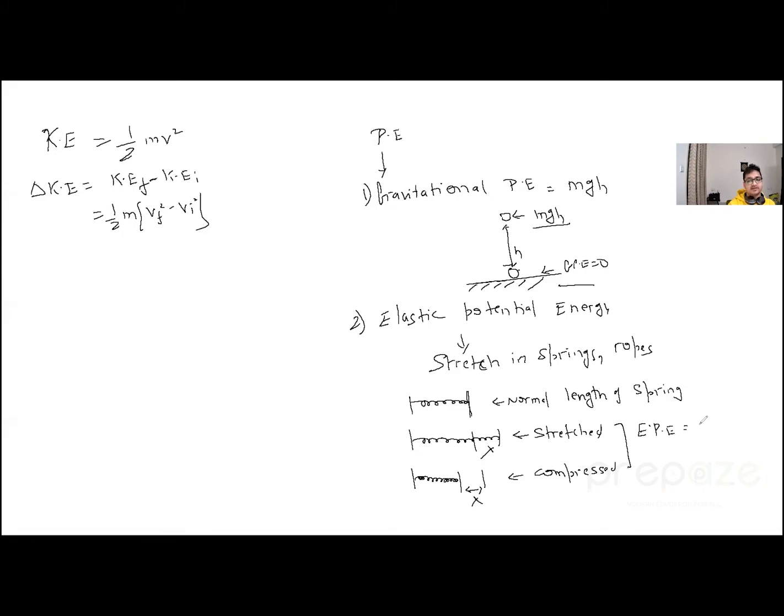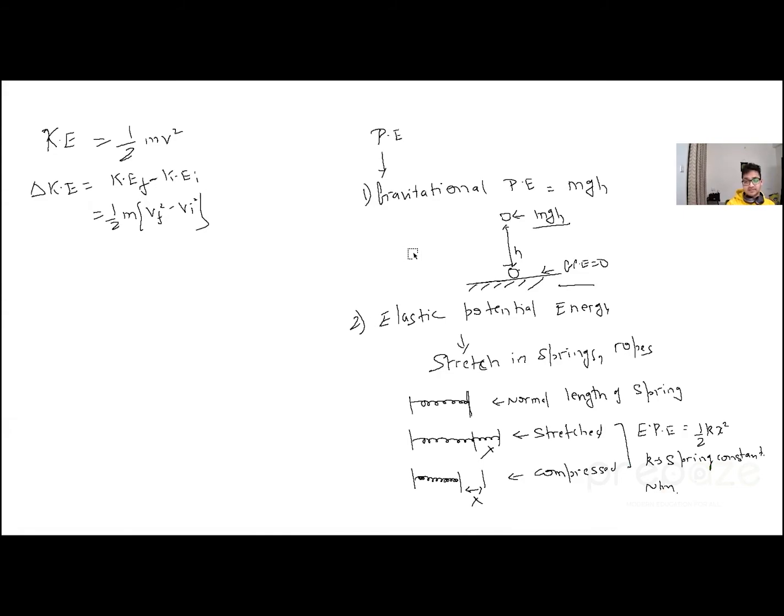The magnitude of it is given by half kx square. x is the compression or the extension. k is called the spring constant. The unit of the spring constant is Newton per meter. That is how we define the elastic potential energy. So this was about these two energies we have over here.